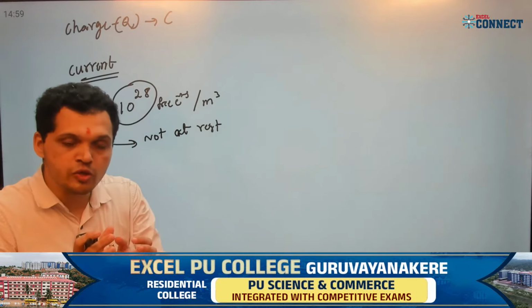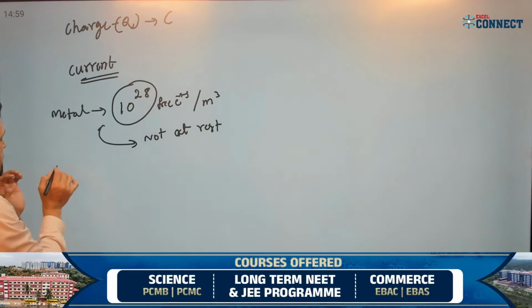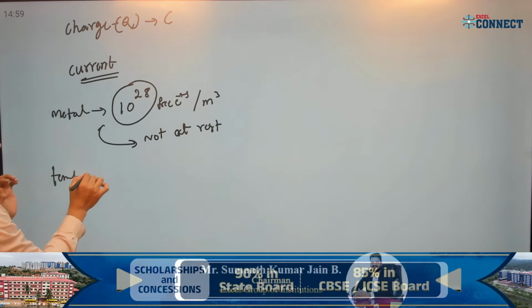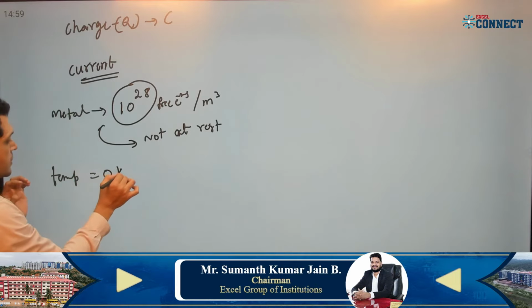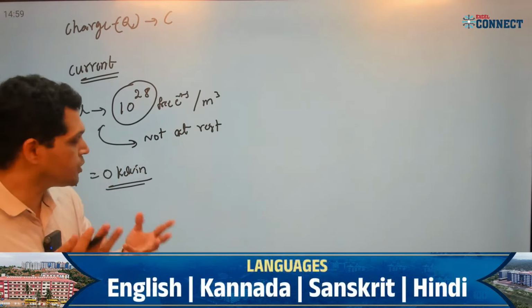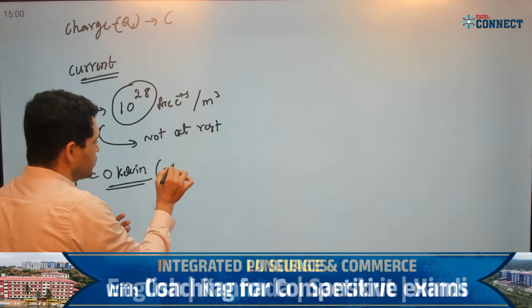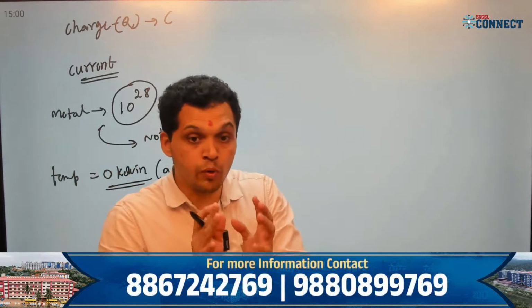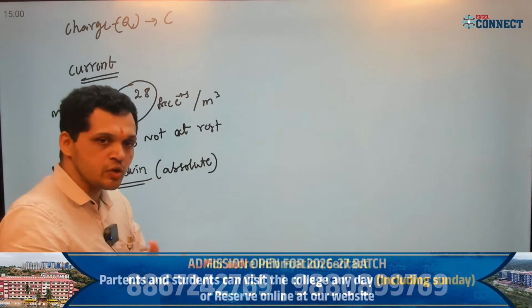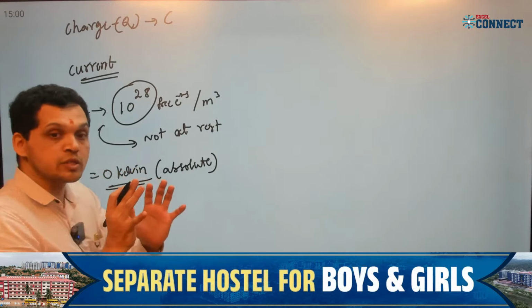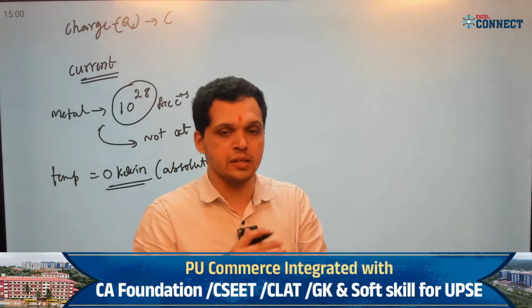Temperature at absolute zero means 0 Kelvin; Kelvin is a unit. Zero Kelvin is what we call absolute zero. But absolute zero, or 0 Kelvin, is practically not possible. Everyone knows this. Only at this temperature are the electrons not in movement, they are at rest.